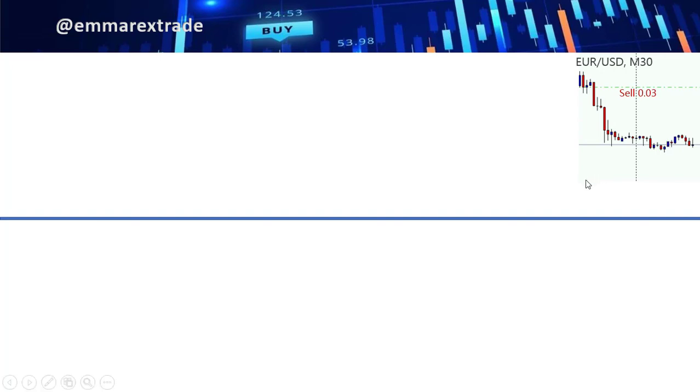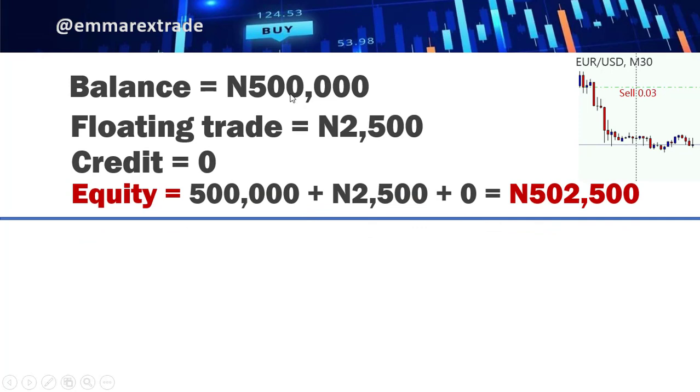So in that case, let's say your balance is 500,000 naira, right? And your floating trade, that means the trade you have, let's say it has given you a floating profit of 2,500 naira. Let's also assume you don't have a bonus on the account. In this case, your equity will be the balance of 500,000 naira plus that your floating trade that is still running, right? That is still going up and down, but it's still in profit, 2,500 naira plus the bonus amount, which is 0. So in this case, your equity amount will equal 502,500 naira. Now, this value is the value that will keep changing because the floating trade will keep moving up and down.